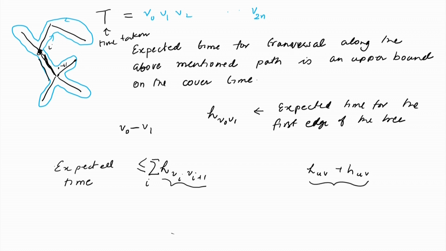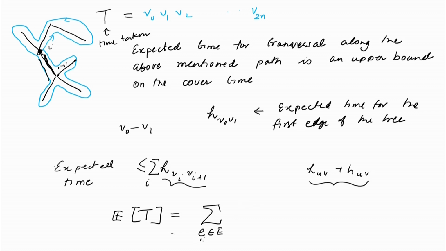So, the total time taken, if we denote it by a random variable t, the total time taken is equal to the sum of these random variables, and therefore, its expectation is going to be the sum over all the edges in E.